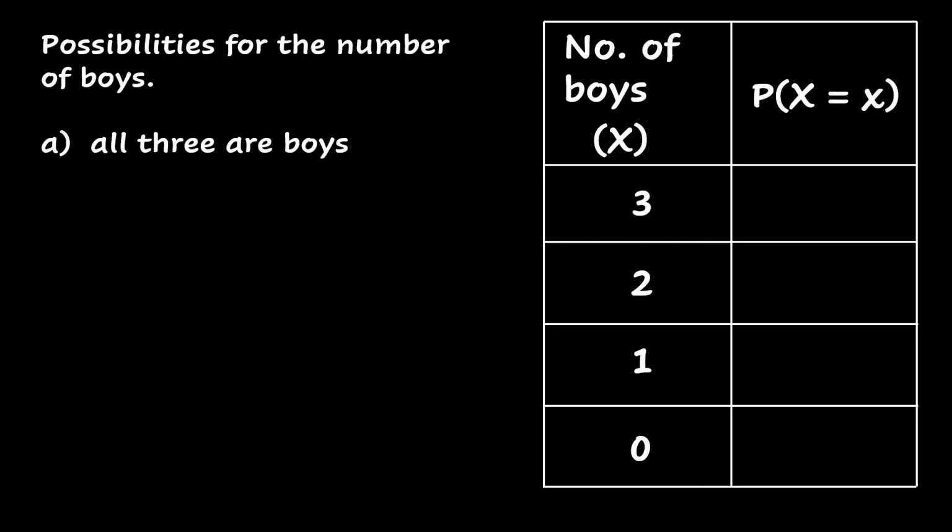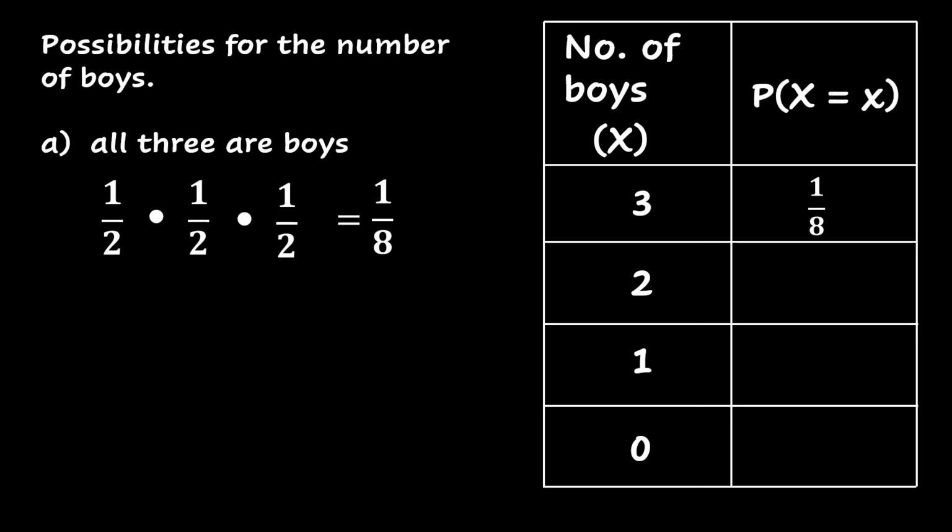Now, for the probability of having 3 boys, we are going to consider the situation where we have boy, boy, and then boy. The probability for each of those would be 1/2, then times 1/2, and then times 1/2, and that will give us 1/8. So therefore, the probability of having 3 boys is 1/8.